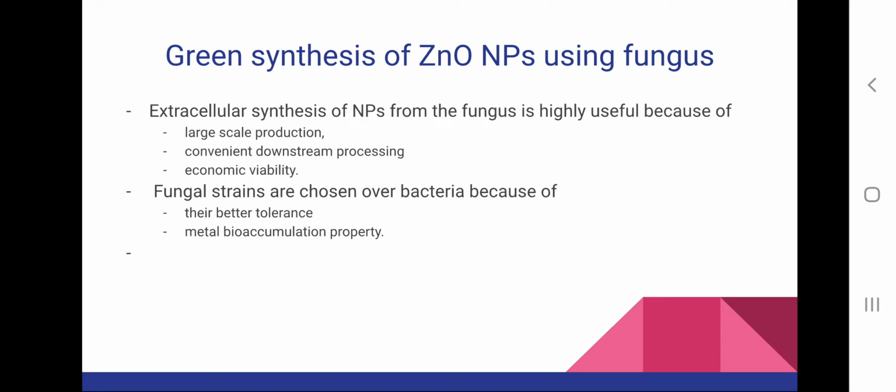And using fungus has advantages like large scale production, convenient downstream processing, economic viability, and also they have better tolerance and metal bioaccumulation properties. Also an important advantage is that extracellular synthesis of nanoparticles takes place.